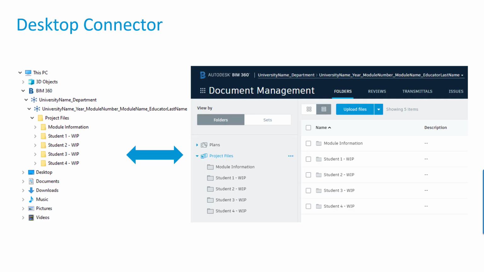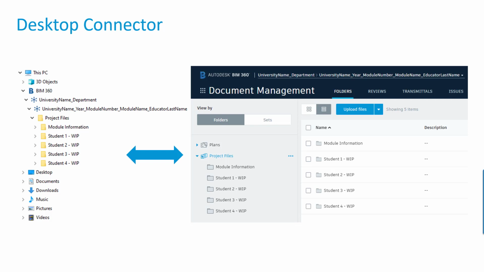Desktop Connector for BIM 360 provides a connection between your local files and the Document Management module. This makes the Document Management module available in your desktop folder and file structure for easy file management. The advantage of the Desktop Connector over the standard browser upload method is that you can upload multiple files, large datasets, and also folders with enclosed files automatically.